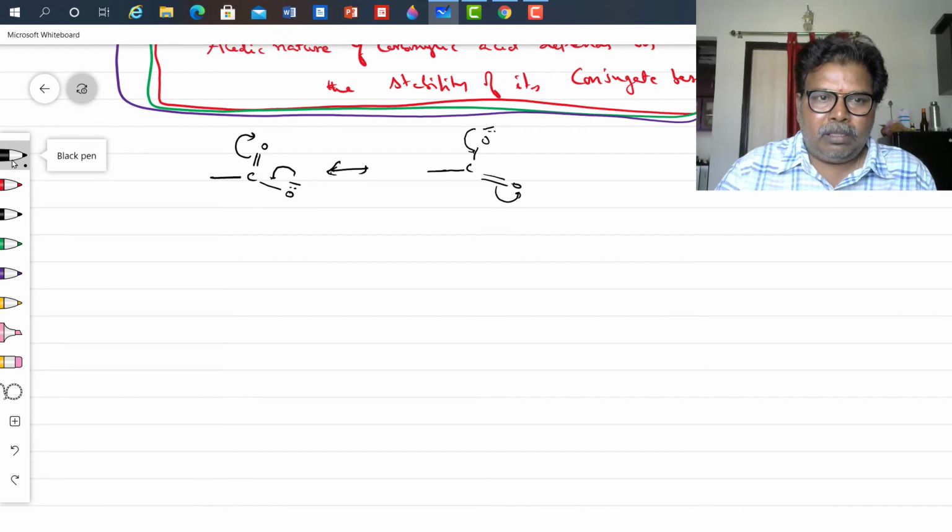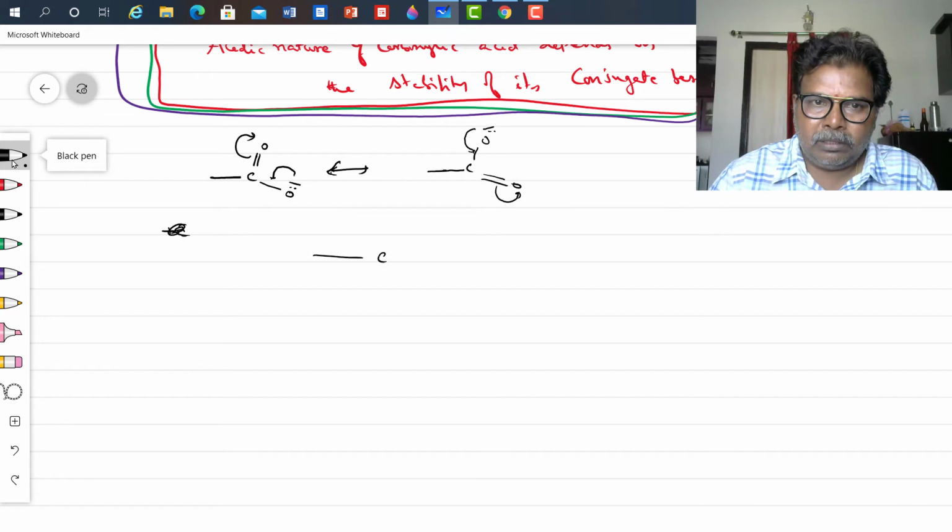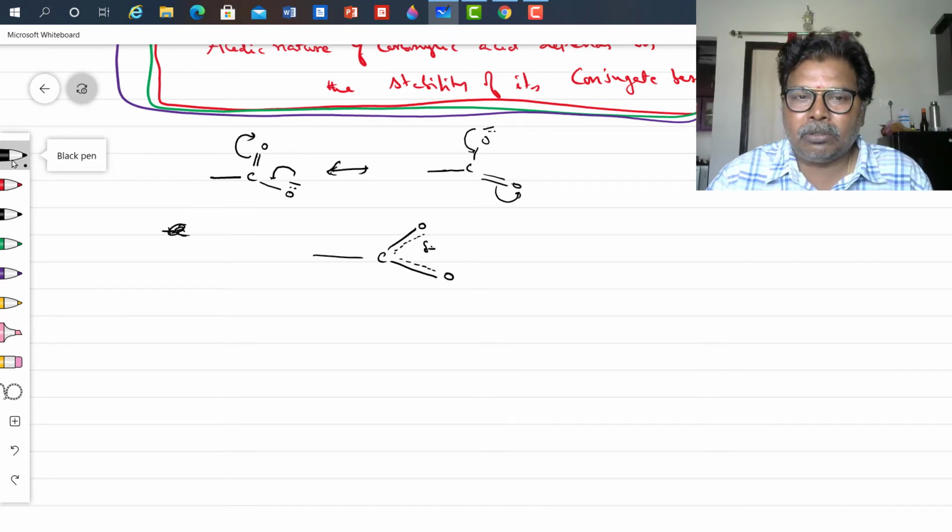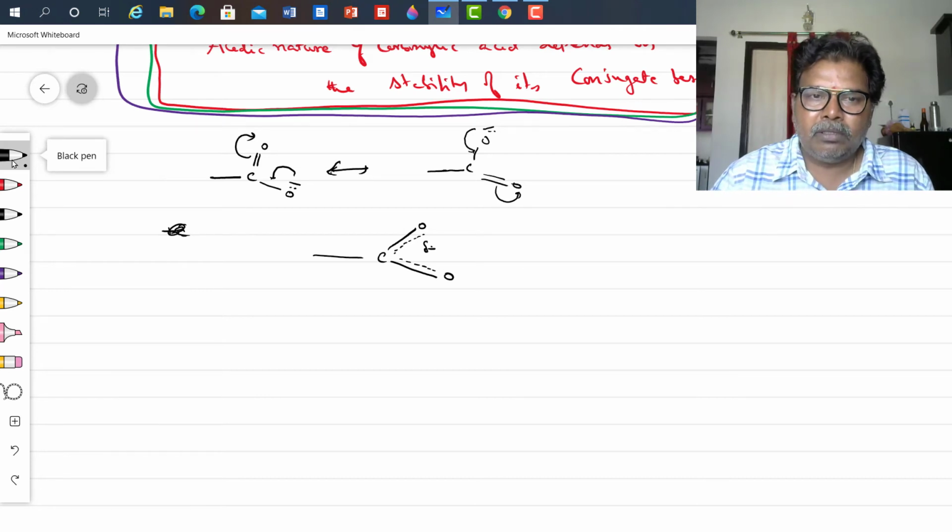So, plus I group, or you can write here the hybrid structure, C O O, where 5 electrons move from one oxygen atom to the other oxygen atom. So the total negative charge is spread in between the oxygen atoms.